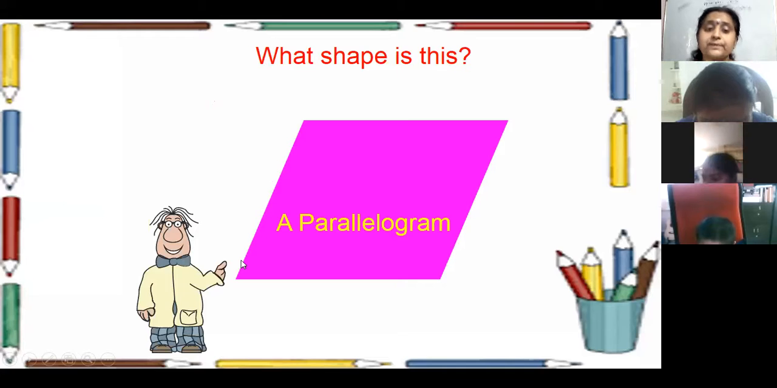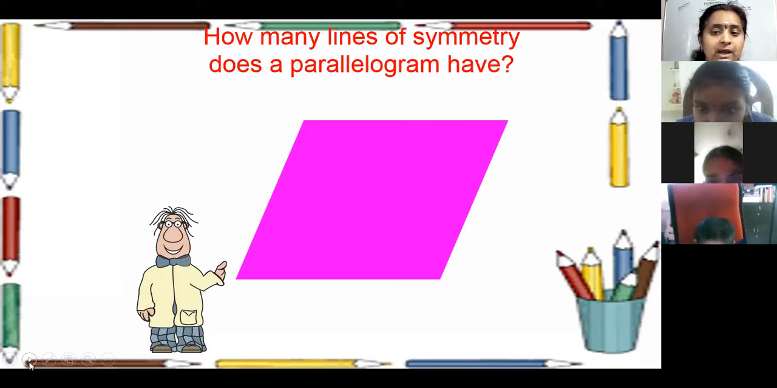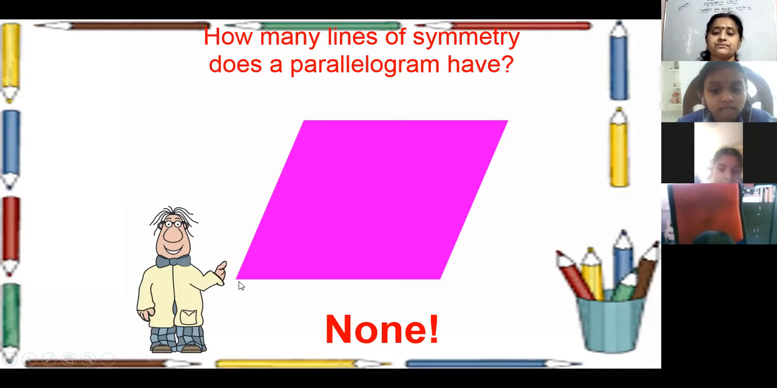This shape is said to be a parallelogram. See here, these two are parallel. These two are parallel. Okay, how many lines of symmetry does a parallelogram have? When you fold it exactly in half, can we get any line of symmetry? Is it overlapping the other side? No, ma'am. So it doesn't have lines of symmetry, none.